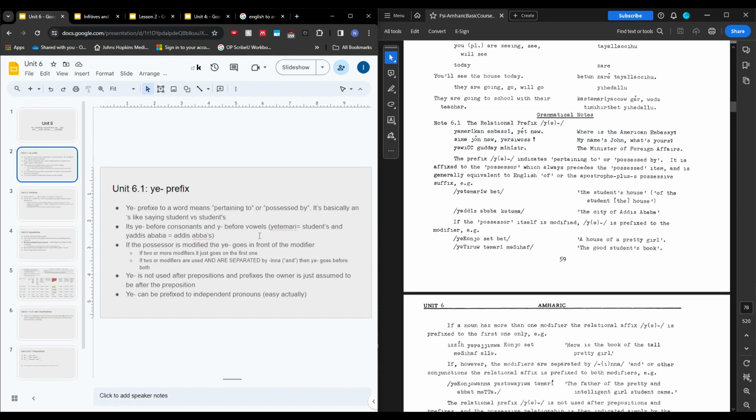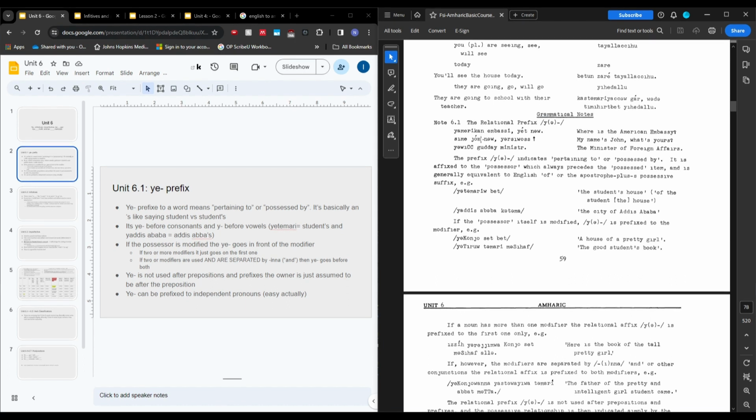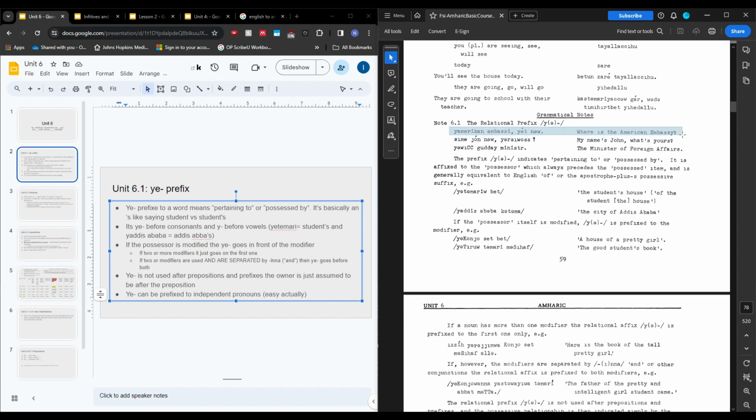And so I wrote a lot of notes here, but it's actually pretty easy to use. If you just put ye in front of a noun, and it's ye before nouns that begin with consonants, and just y before words that begin with a vowel, it makes it like the thing that you're talking about owns whatever is coming up in the sentence. It's basically just like an apostrophe S in English, and there's even an example of student versus students that comes up. Actually, let's not look at this first example.